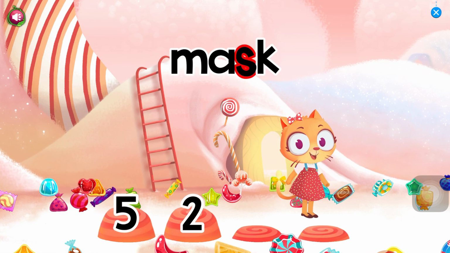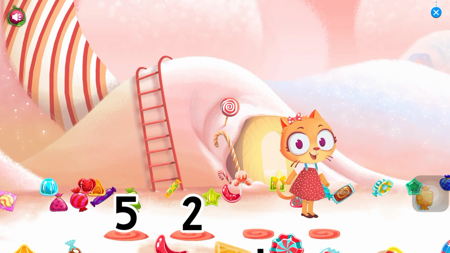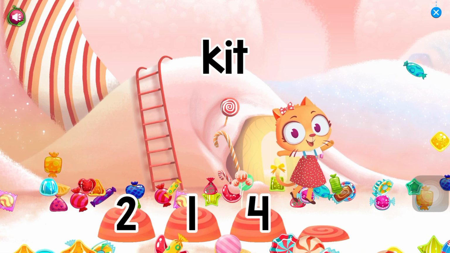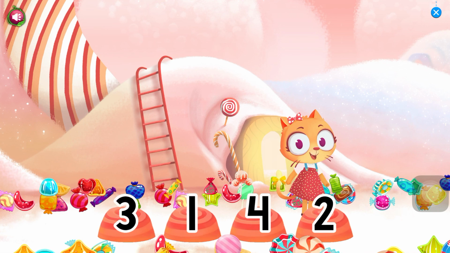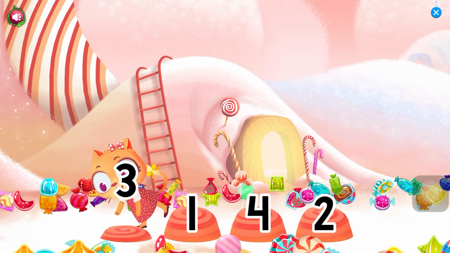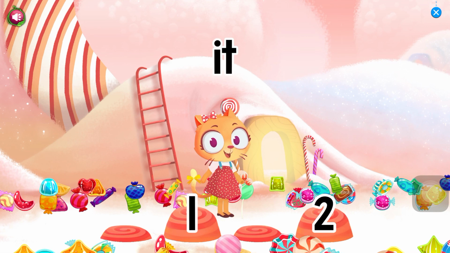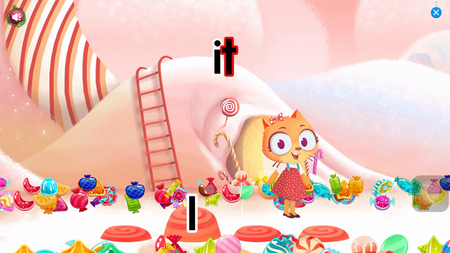Mask. Kit. Yay! It. Kit. It. It. Hooray!